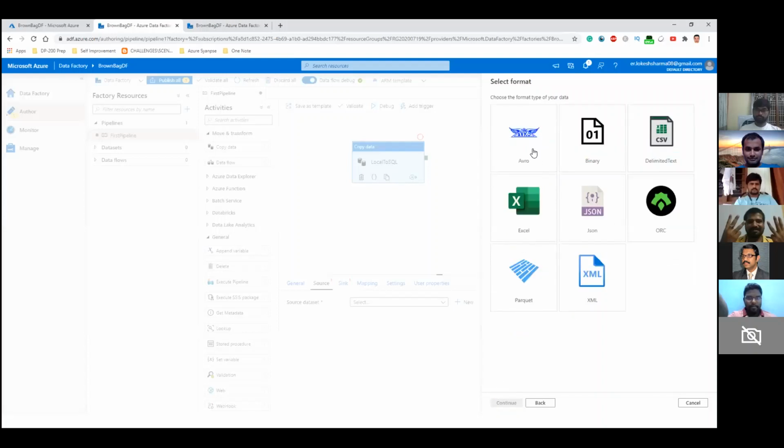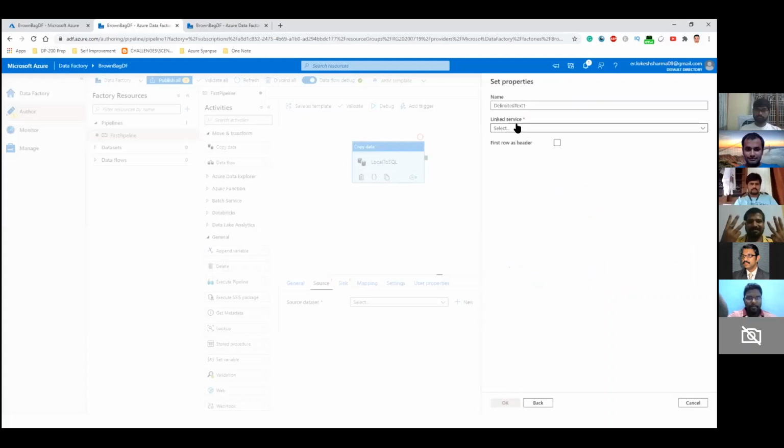And then you have an option of choosing any file type out of the options that are given here. So we are only concerned with the CSV delimited file. So we'll select that. And then you can give it a different name. So this is the dataset name. So we will say delimited text source.